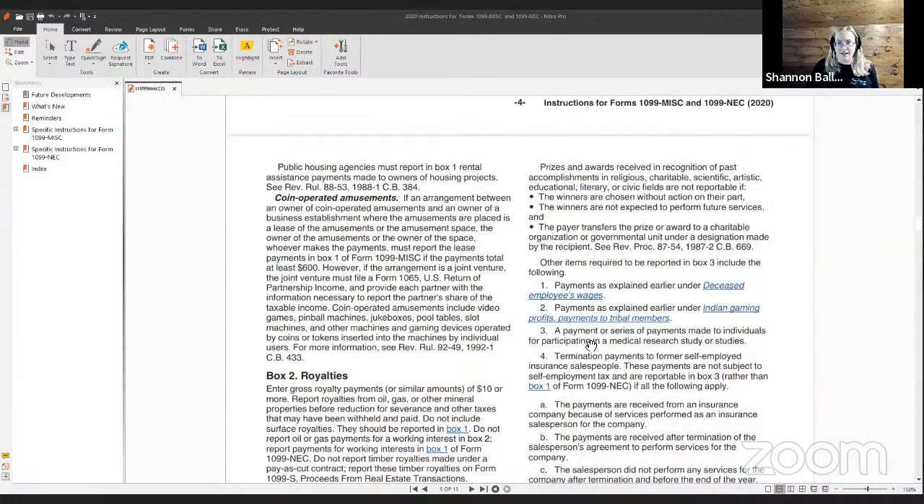All right, so prizes and awards received in recognition of past accomplishments in religious, charitable, scientific, artistic, educational, literary, or civic fields are not reportable if the winners are chosen without any action on their part, the winners are not expected to perform future services, and the payer transfers the prize or award to a charitable organization or government unit under a designation made by the recipient.